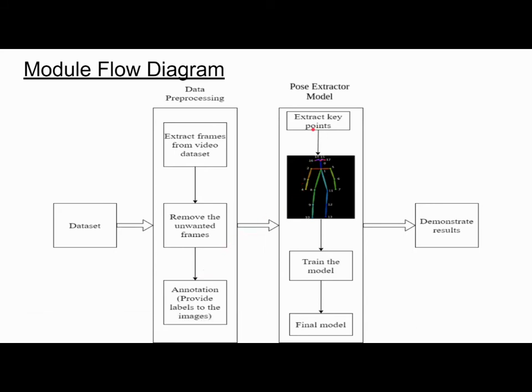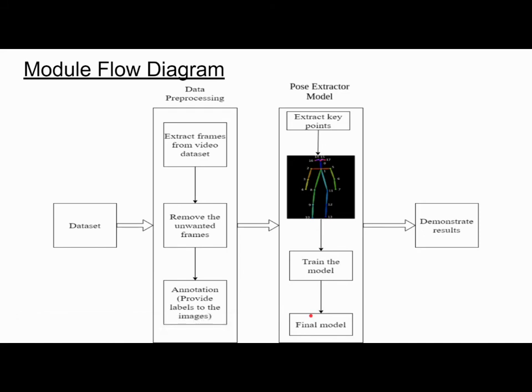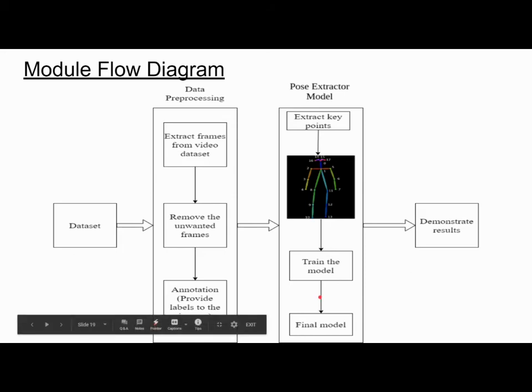The second module is the pose estimator. Pose estimator refers to the computer vision technique that detects human figures in images and videos. The input to this module is an image frame. It estimates where the key body joints are in the image and gives the coordinates of these points. The coordinates of these points are used as input for the third module, which is a classifier. Here we are using a logistic regression classifier, which classifies the input into one of the activities.